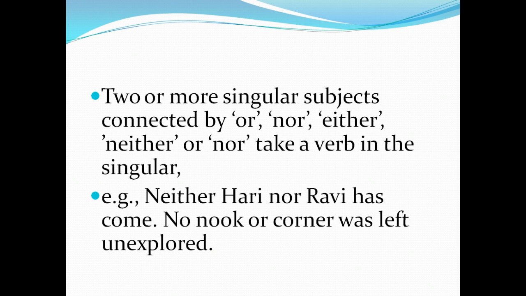For example, neither Hari nor Ravi has come. No nook or corner was left unexplored. Hope you are all clear with this. With neither nor, either or, you have to use only a singular verb.